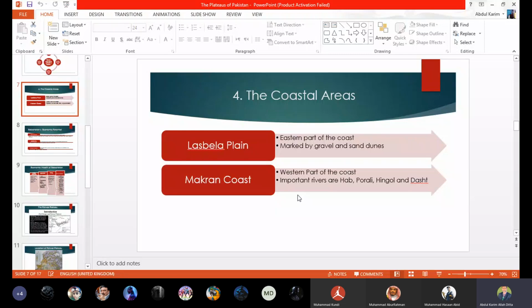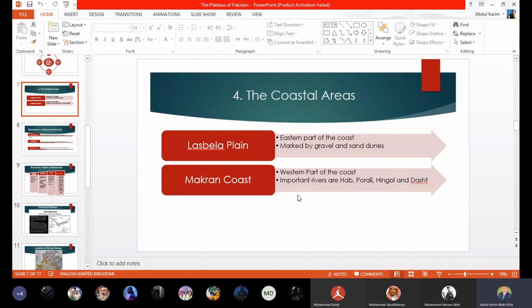So Lasbela Plain, that is the eastern part of the coast, beta. It is marked by gravel and sand dunes. Gravel means the rocky area you will find over there, and there are also some heaps of sand, sand dunes, you will find. So they are the land features of Lasbela Plain.